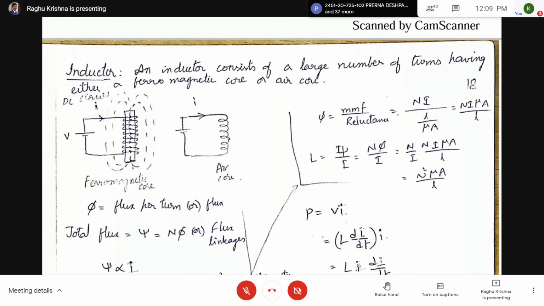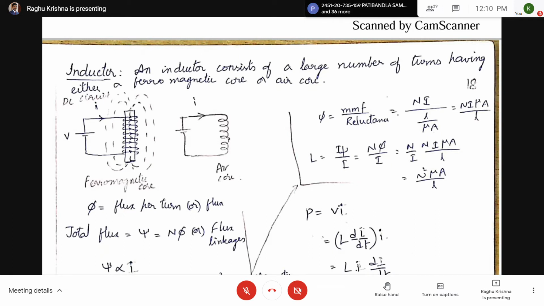Now let us see the definition of an inductor. An inductor consists of a large number of turns having either a ferromagnetic core or an air core. Generally an inductor will have a core. If there is no core, it is called an air core inductor. Generally we have a ferromagnetic core, and on the ferromagnetic material we have a winding, and that is called an inductor.